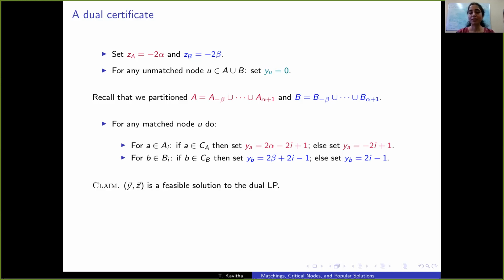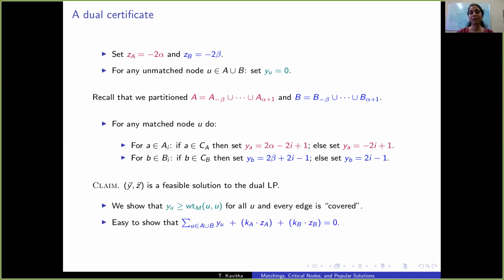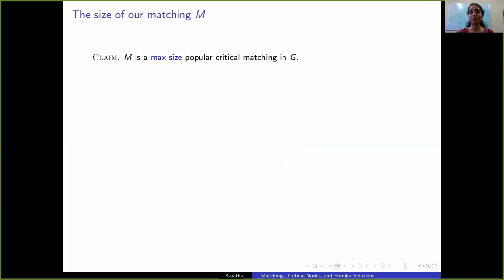So the proof that this is a feasible solution to the dual LP is similar to the previous proof. To show all self loops and edges are covered. And it's also easy to show that the objective function value achieved by this solution is exactly 0. Let's now prove this is a max size popular critical matching in G.